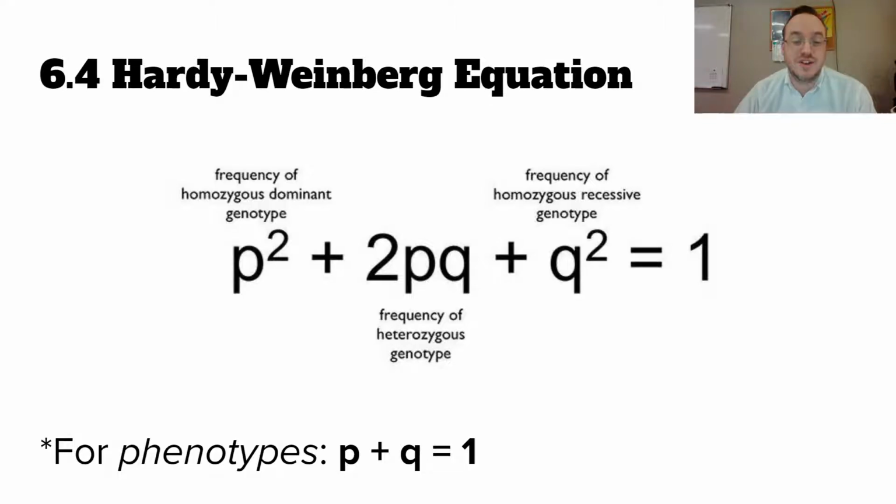Those are for phenotypic ratios, but because both of these are related equations, we can just work through both of them, right? So once we've got p or q, we can plug that value into its variable in our phenotypic equation, p plus q equals 1. Do a little bit of algebra, and then we'll get the other variable. So if we started with p, we would now have q. If we started with q, we would now have p. Now we've got both p and q, and we can solve for any other number that we need here, right? We can solve for each variable.